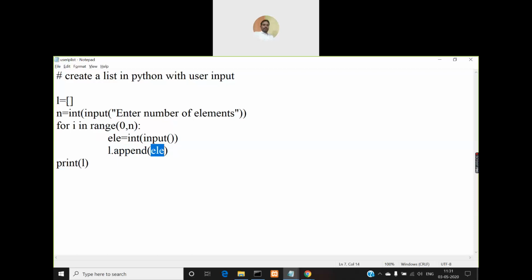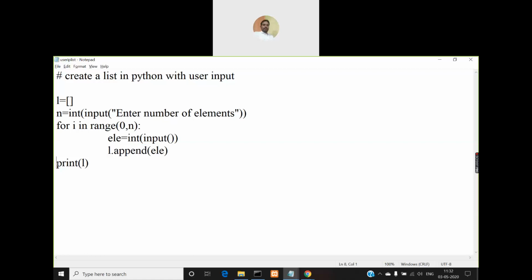If the list already has some other elements, then after those existing elements a new element will be appended. If there are no elements in the list, then it will append the element in the first place, that means at index 0. In that way you can declare a new list as an empty list and then add elements to that list using a for loop and the append function. Instead of using an append function, you can also use a simple assignment operator to assign values to the list.